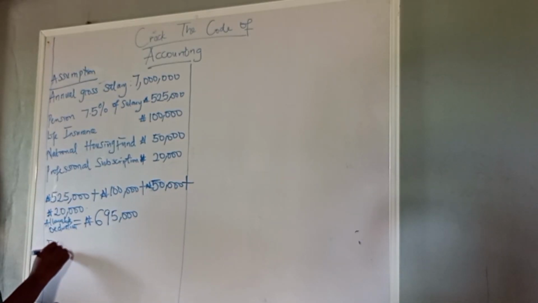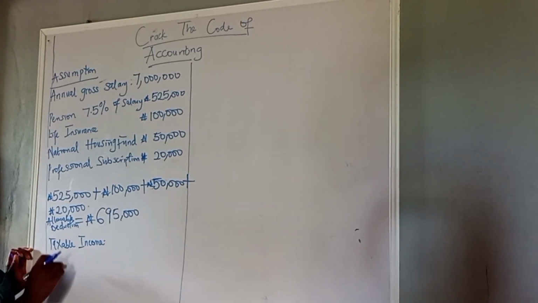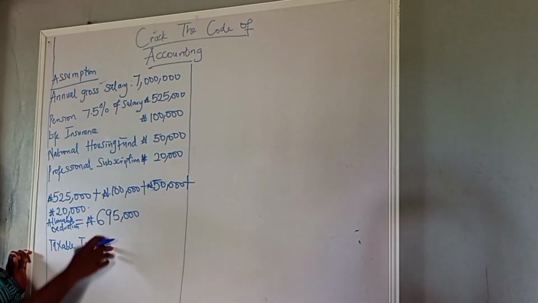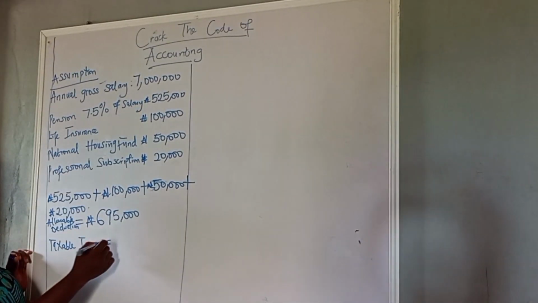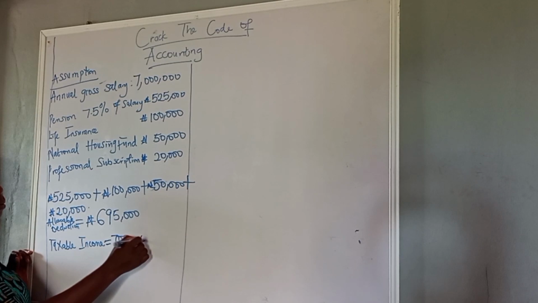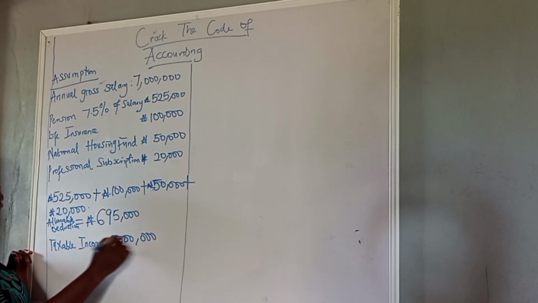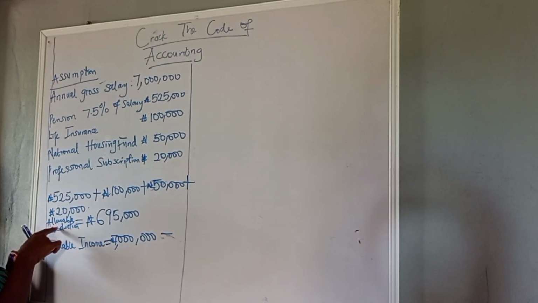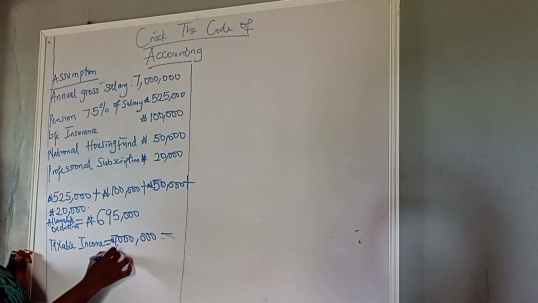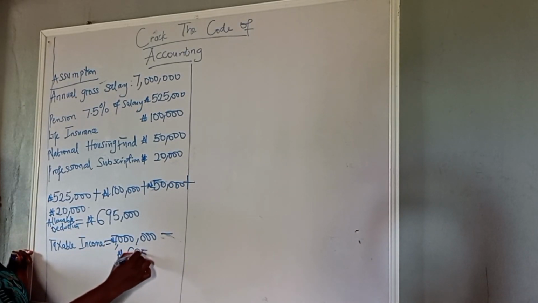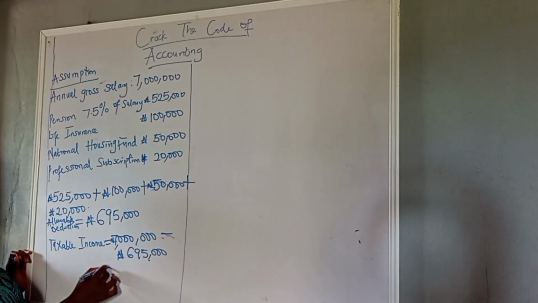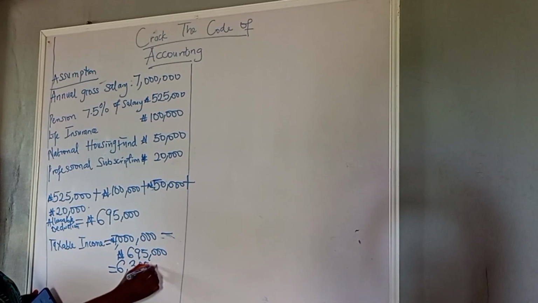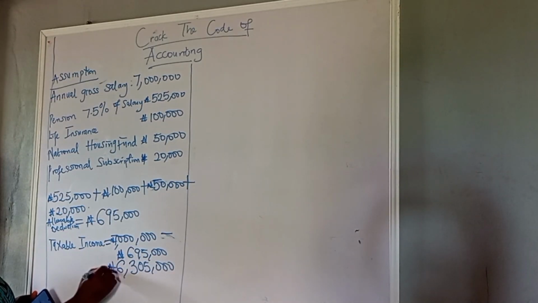Our taxable income will be equal to the total or annual gross salary, which is 7 million naira, less our allowable deductions, which is 695,000 naira. That will give us 6,305,000 naira.